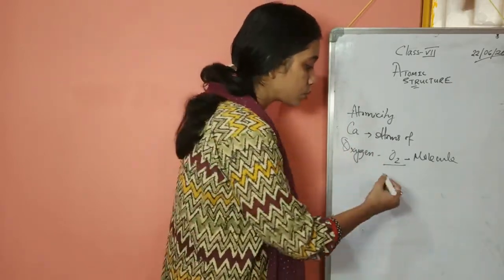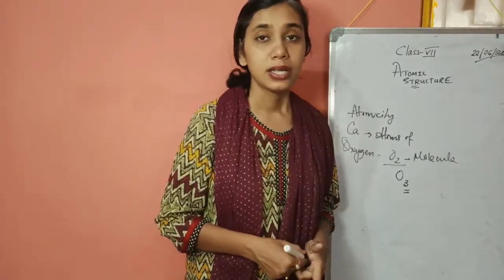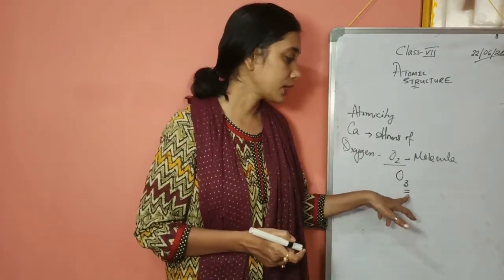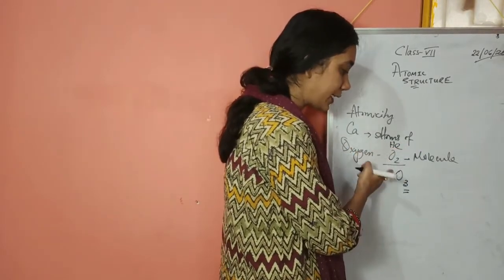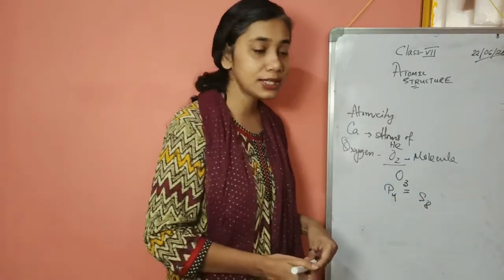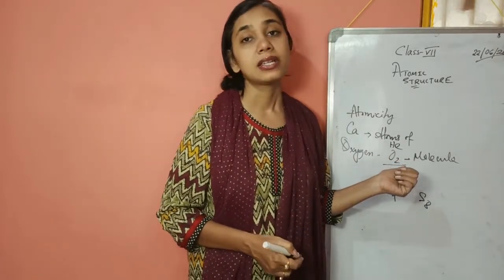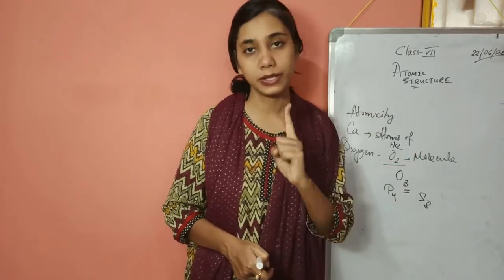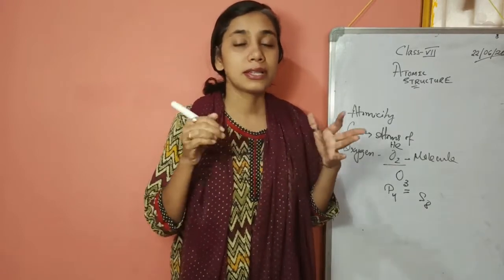Similarly, if we talk about ozone, O3, we write 3, so the number of atoms is 3. Similarly, nitrogen N2, phosphorus P4. So one is diatomic, one is triatomic. If we talk about helium, a noble gas, it is monoatomic. So mono, di, tri. P4 is tetraatomic. S8 is octatomic. These numbers we write in subscript represent the number of atoms present in one molecule of it, and this is the term atomicity.